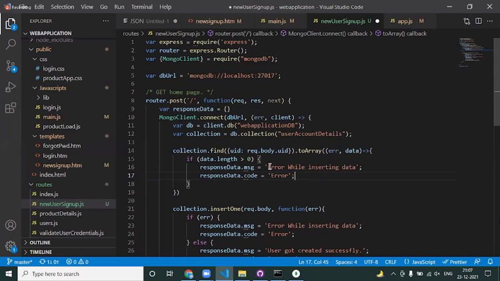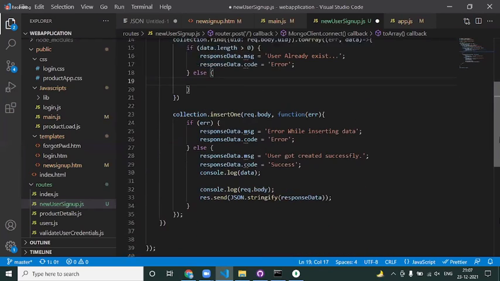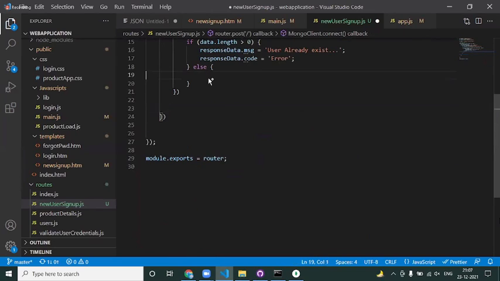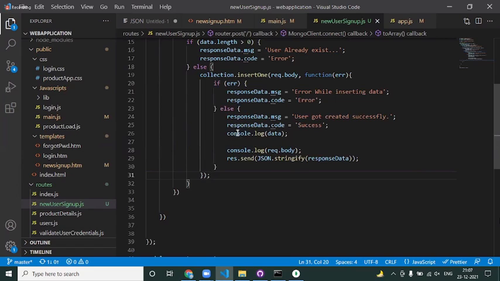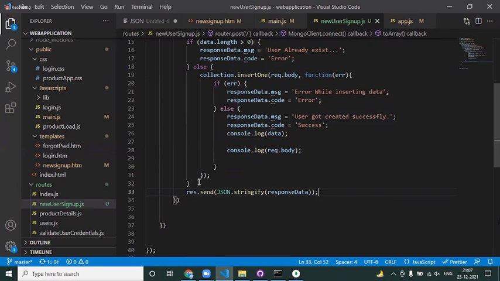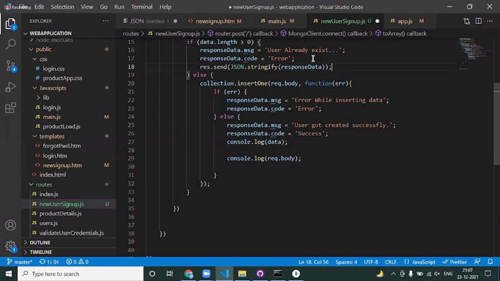Now, can I simply put this update guy here? I say user already exists. Okay, it is an error. If this is not the case, now you put this collection to insert the data. But this response.send has to be done even when we do this. Okay, what do you mean by length here?